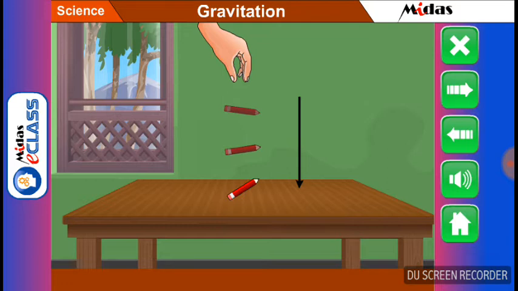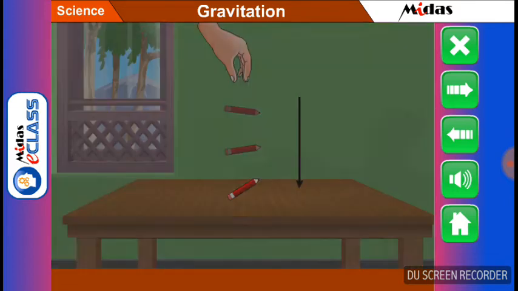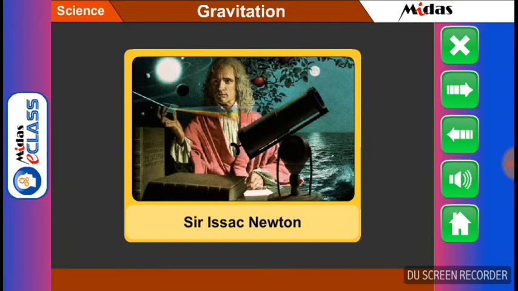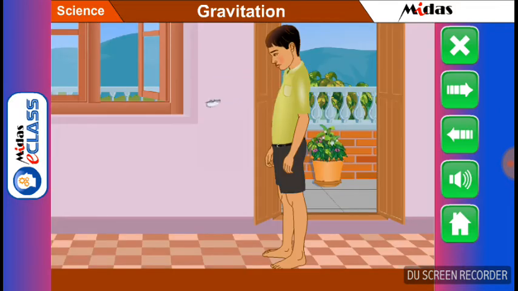When a body is released from our hand, the body falls vertically downwards. Why does the body fall towards the earth? Why is it not moving upwards? Have you ever thought about this? It was Isaac Newton who first concluded that the earth attracts every object towards its center. He concluded that when a body is released, it falls towards the earth due to the attraction between the body and the earth.